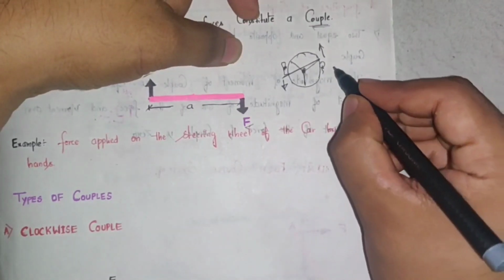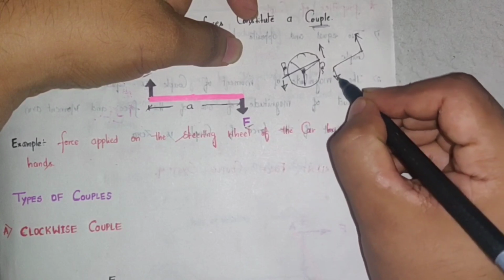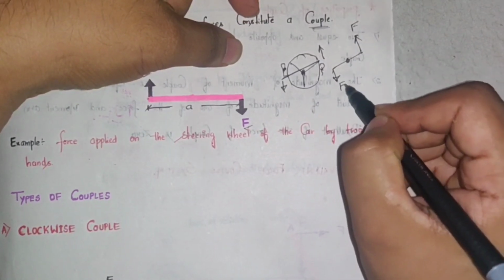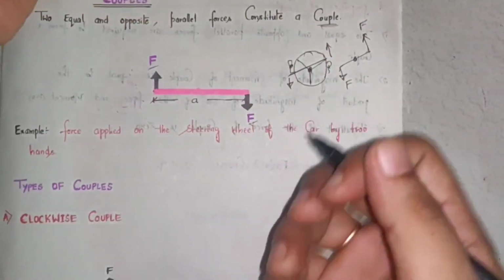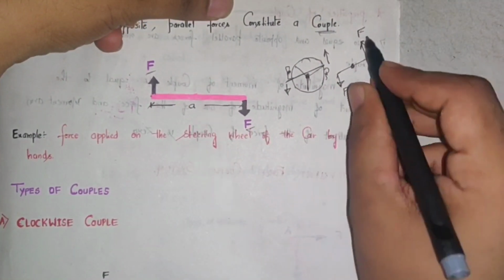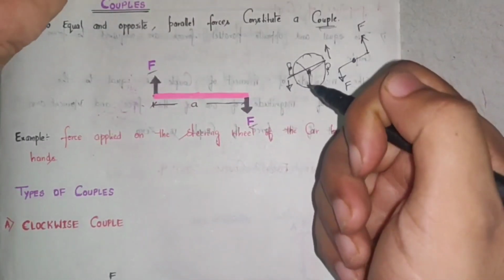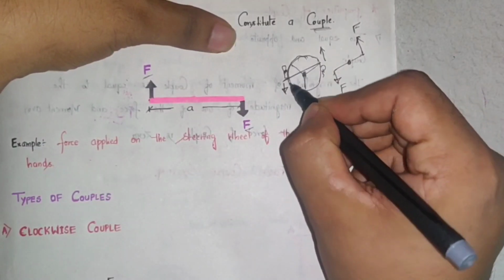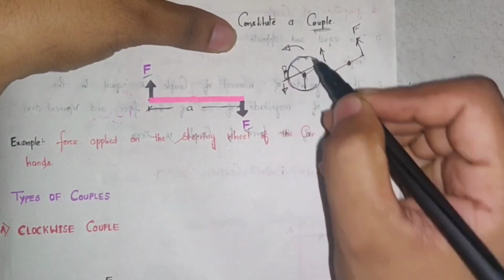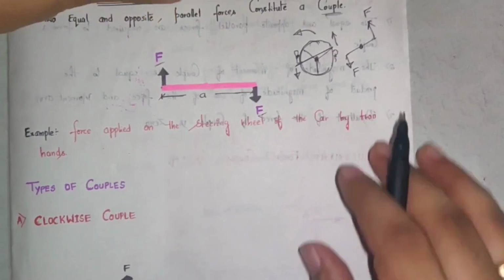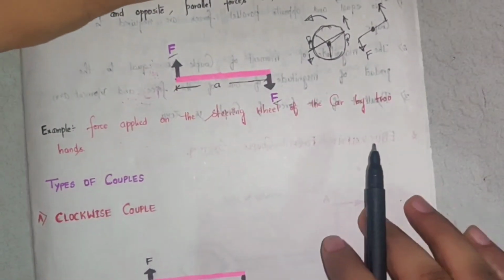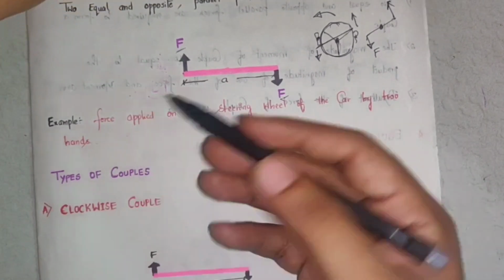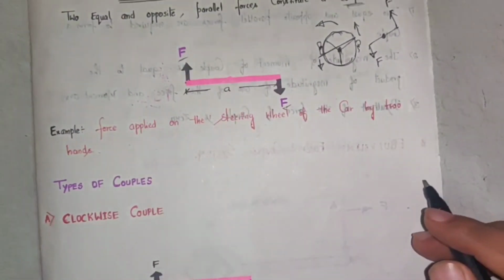These forces are of the same magnitude, parallel to each other, and opposite in direction. By doing that, he will rotate the vehicle in this direction. So the force applied on the steering wheel of a car by two hands is a practical example of the concept of couple.